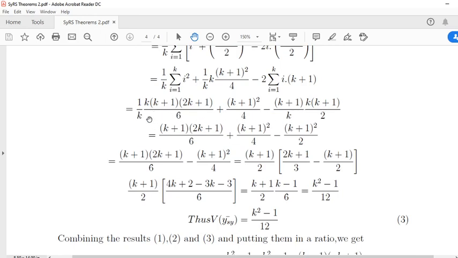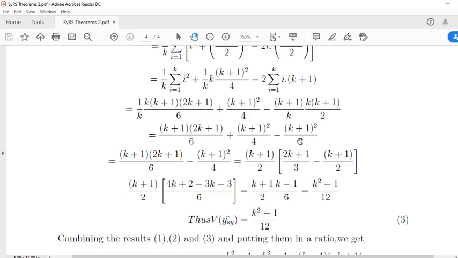Simplification, this k gets cancelled, k plus 1 into 2k plus 1 by 6 here, this is the first term, this is the second term, and this is the third term, k plus 1 k gets cancelled, k plus 1 into k plus 1 whole square. Look here carefully, this is 1 by 2 k plus 1 square, this is 1 by 4 k plus 1 square.